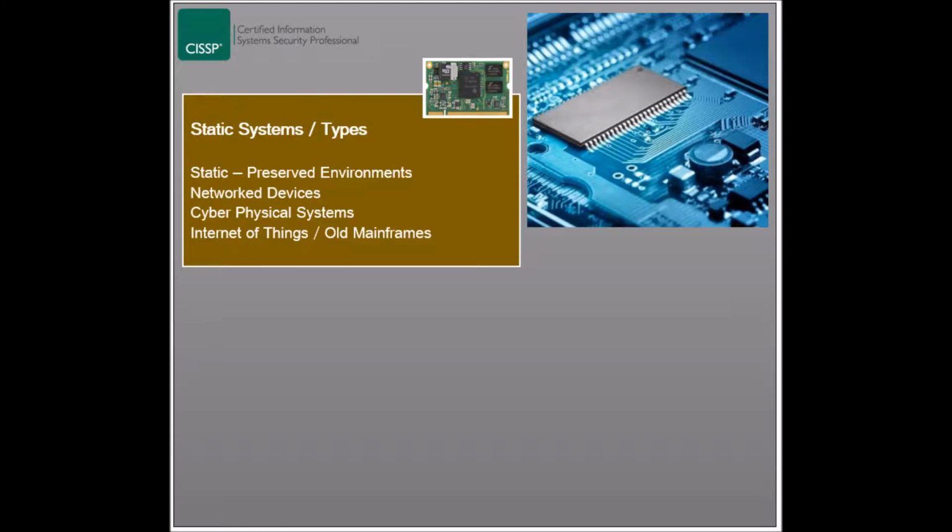Internet of Things is a new category of embedded systems, which include devices that communicate over the Internet to perform activities in the real world. Old mainframe systems could be classified as static systems since they perform a specific action. Game consoles and vehicle systems can be added to the list as well.